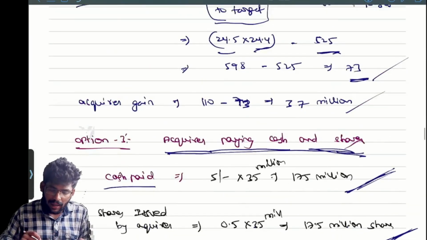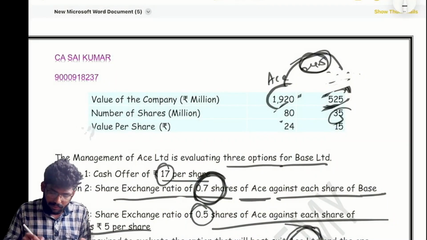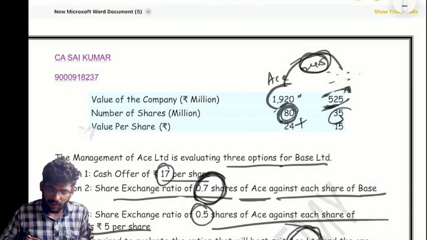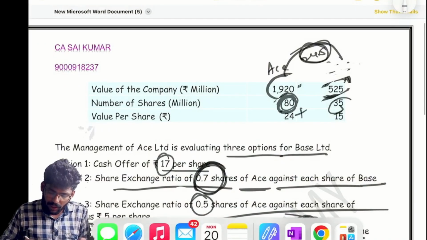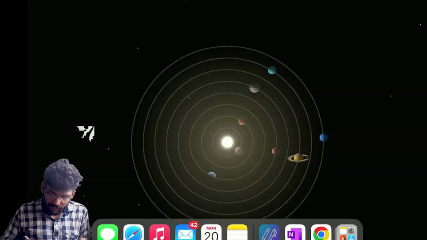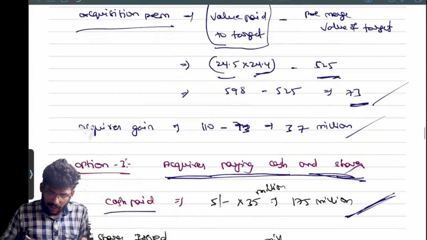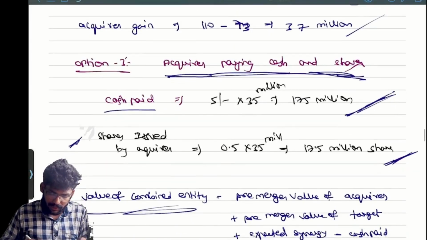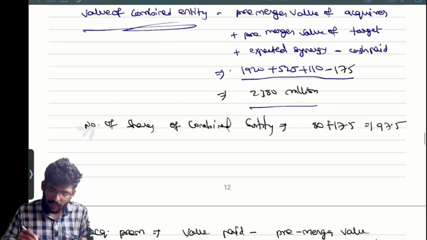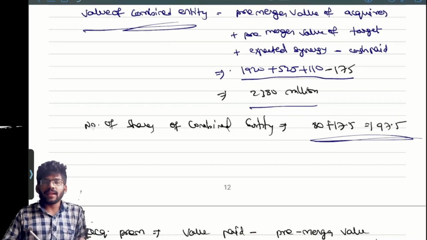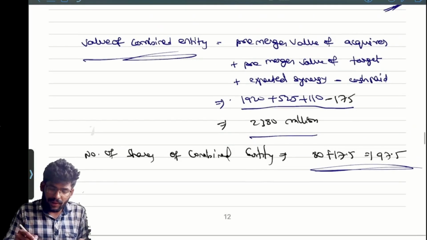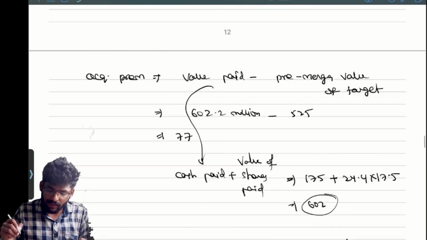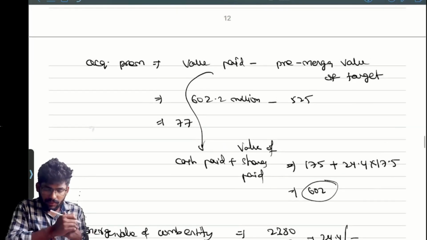A Limited already has 80 plus they are issuing 17.5, total 97.5 million shares. So then we calculate 2380 by 97.5. Correct or not?